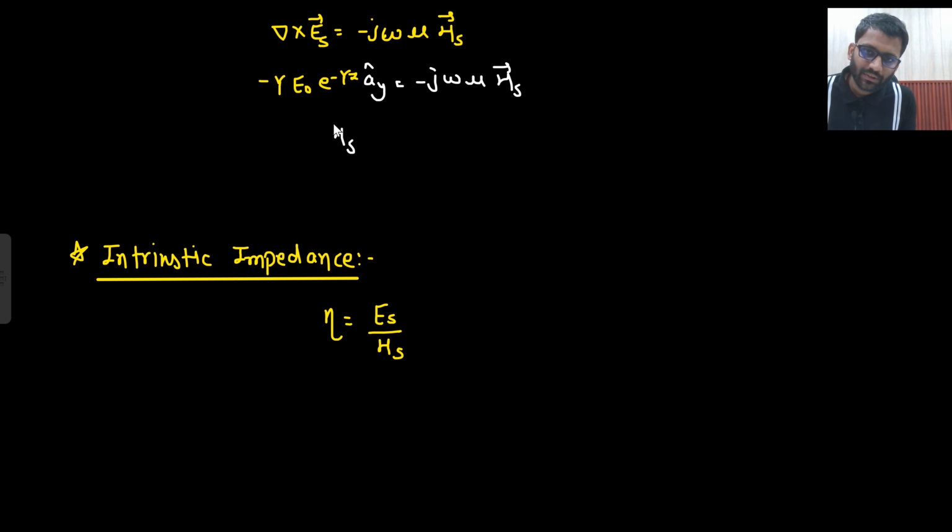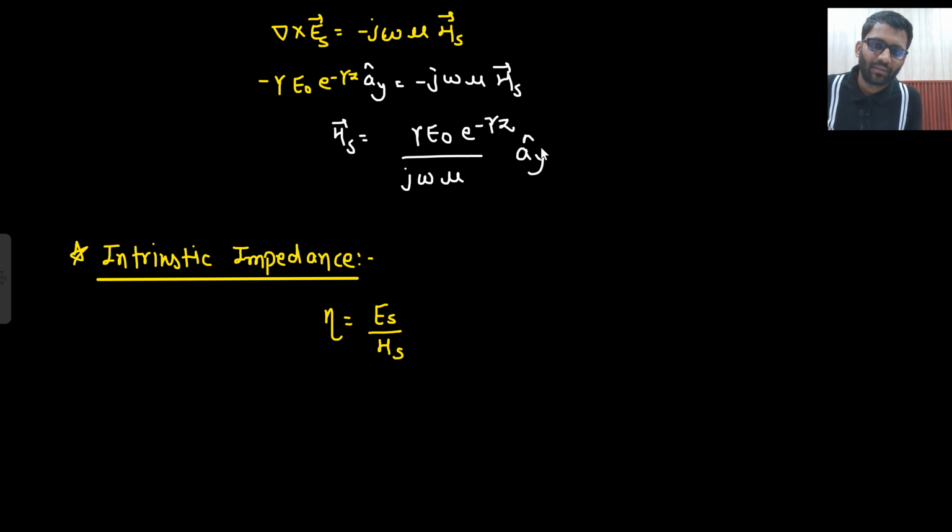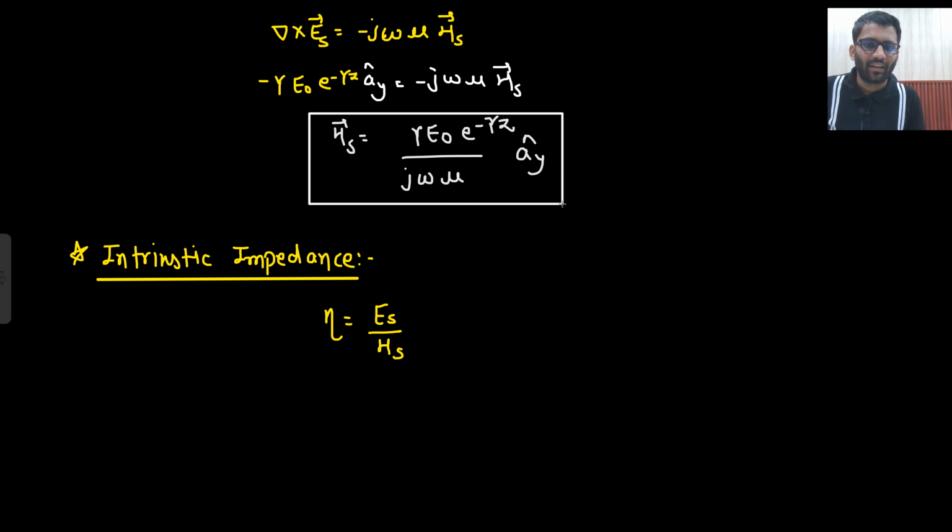So what is the expression of HS you are getting? This I am getting: gamma E naught divided by j omega mu, and e to the power minus gamma Z, right? And AY cap. You don't need to mug it up, I also don't remember this expression. Just now we are going to define eta. So from here we can get to the time harmonic vector field, right? Just by applying e to the power j omega t. But before that, can you quickly define eta for me?